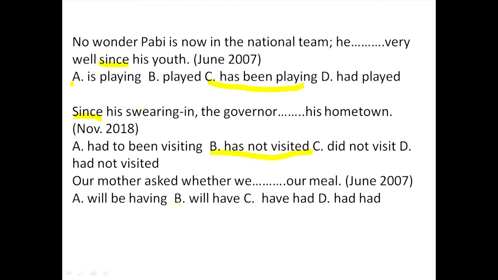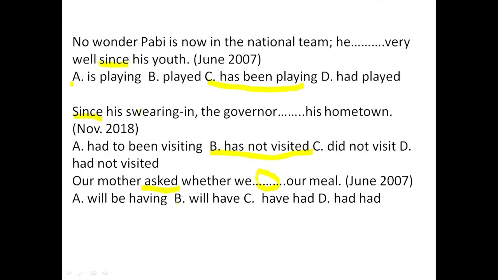Our mother asked whether we dash our meal. Our mother dash whether we dash our meal. And A, we have this one's about past activity. Whatever should occupy this place should of course supply us something to do with past tense, or something to do with past activity.